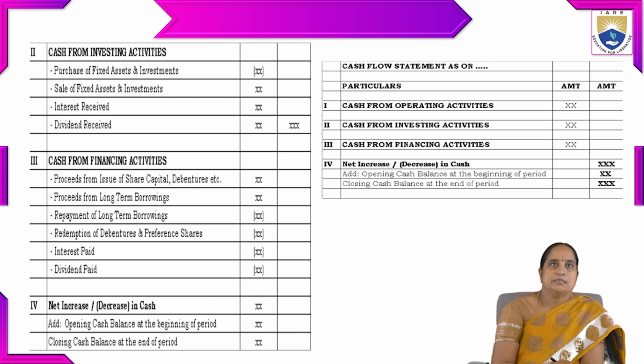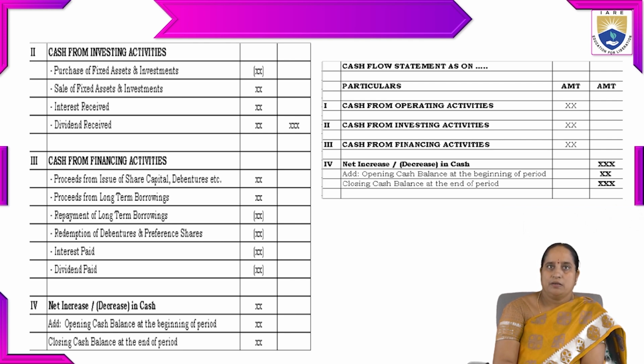Then the second one is cash from investing activities. What kind of activities are we going to consider under investment-related activities? It includes purchase of fixed assets and investments, sale of fixed assets and investments, interest received, dividend received.